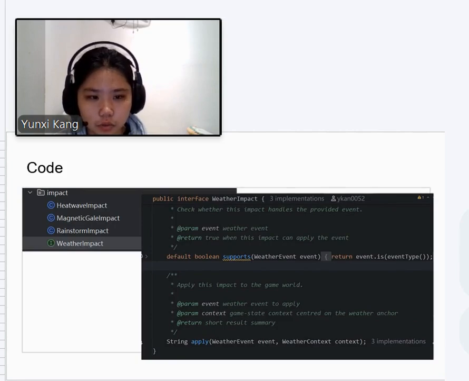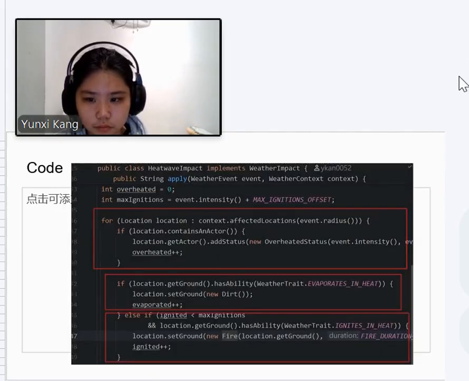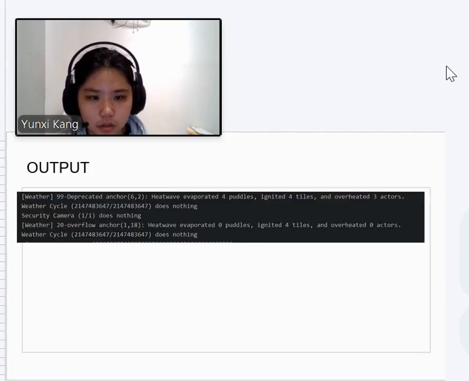I also implemented three concrete impacts: HeatWaveImpact, RainstormImpact, and MagneticGaleImpact. HeatWaveImpact changes the world by evaporating puddles, igniting suitable terrain, and applying overheated status to actors. This shows the output when a heat wave happens.